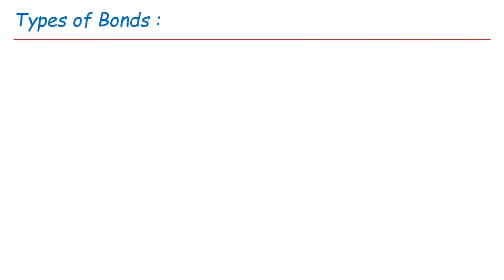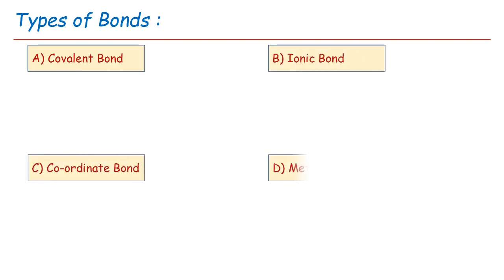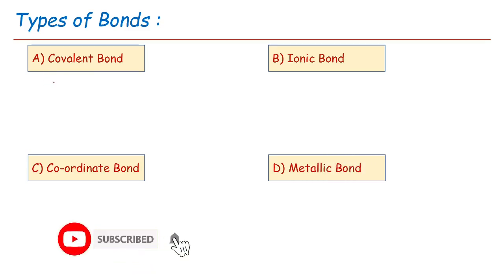Based on that, different types of bonds are found in chemistry. The first type of bond is covalent bond, the second type is ionic bond, the third type is coordinate bond, and the fourth type is metallic bond. Let us see the basics of each type of bond. First one is covalent bond.